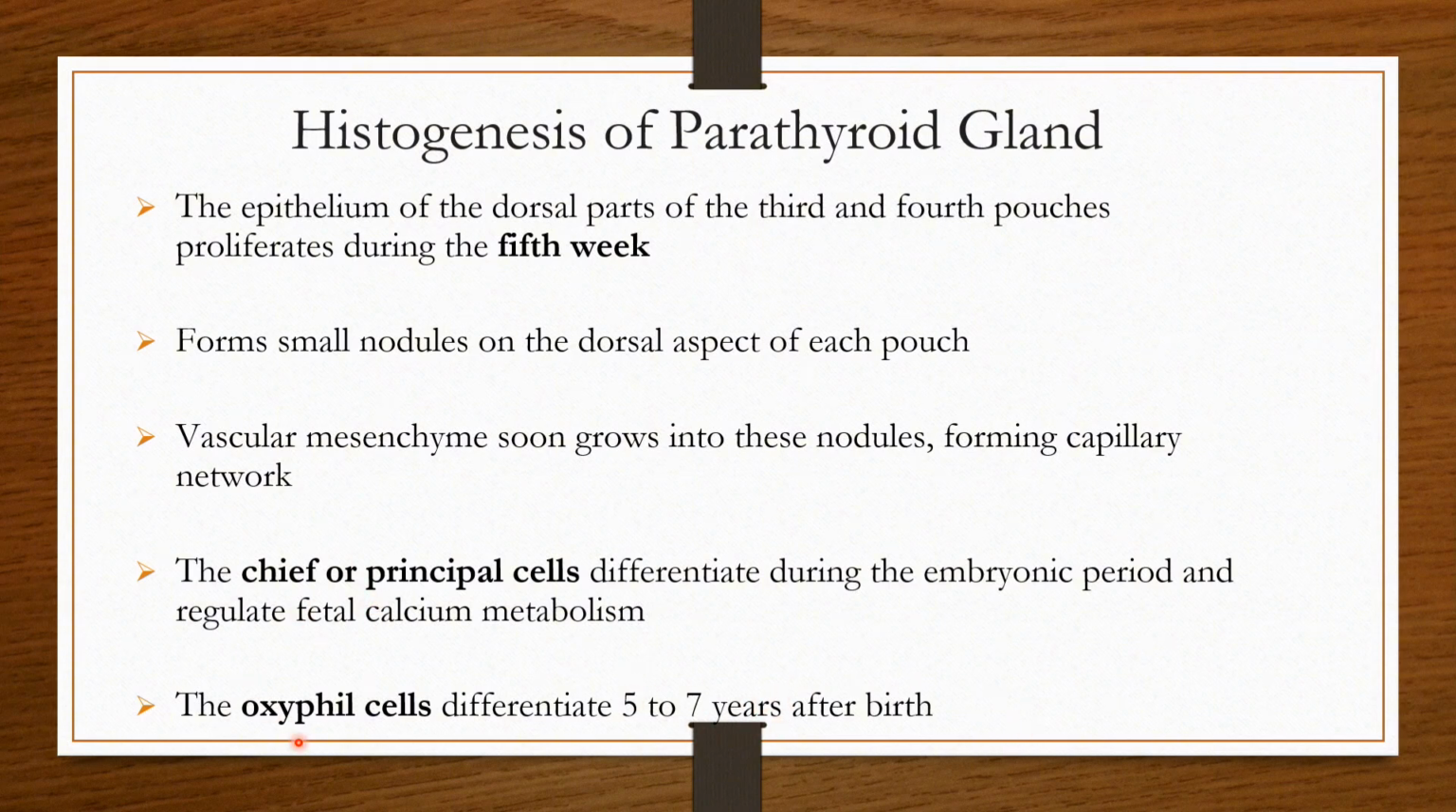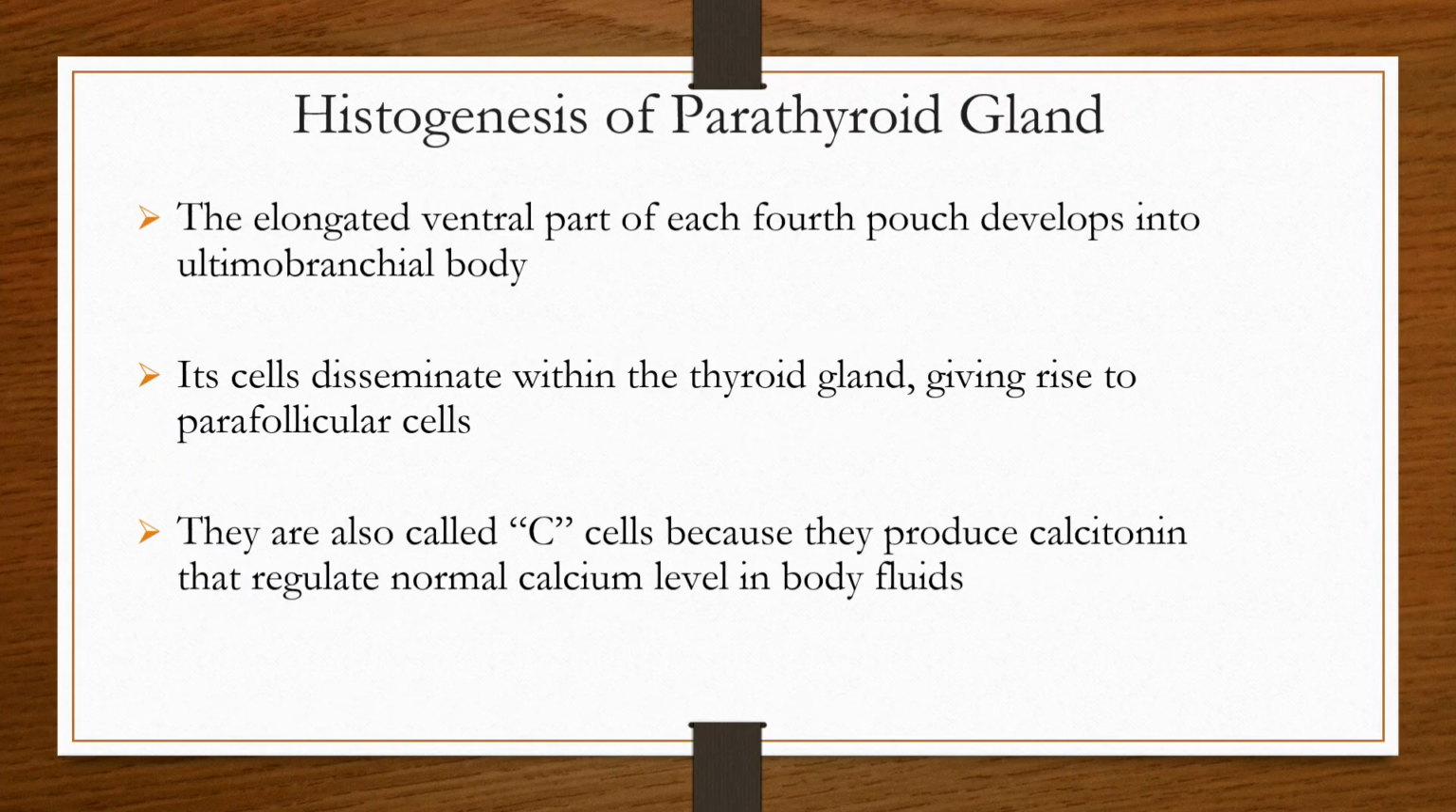So these 2 points can again be your MCQ: chief cells develop in the embryonic period while oxyphil cells develop at 5 to 7 years after birth, and they proliferate from the 3rd and 4th pouch during the 5th week of development. The elongated ventral pouch of each fourth pouch develops into ultimobranchial bodies, and these ultimobranchial bodies are the source of the parafollicular or C cells of the thyroid gland.